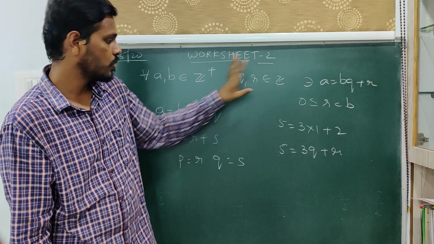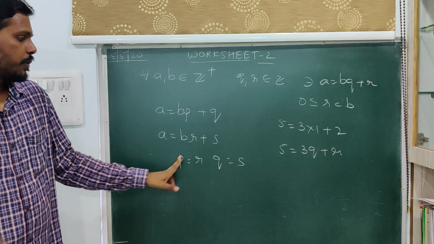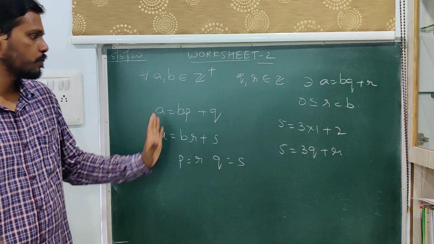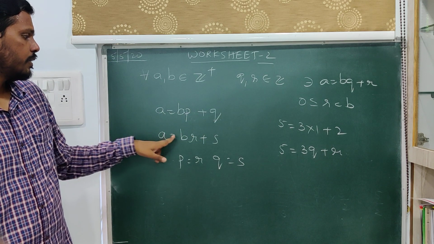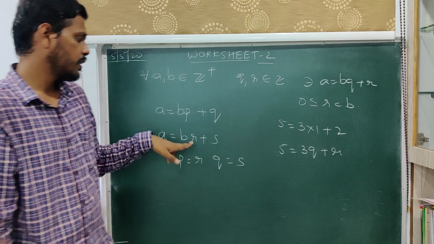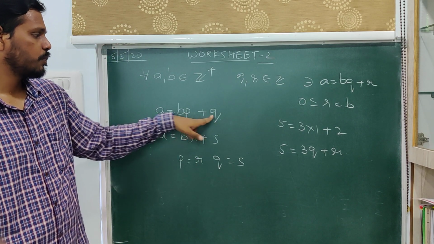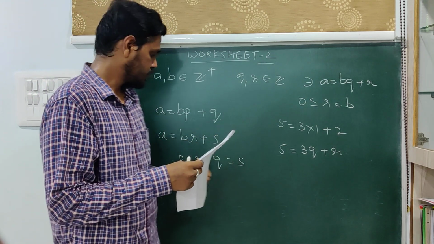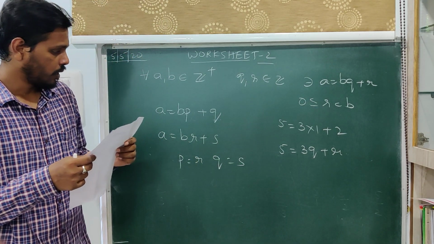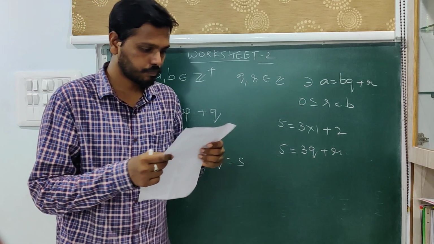So based on this, you can conclude that p is equal to r and q is equal to s, because p and q are unique. If you are writing a in terms of bq plus r, this r and s should be the same as p and q. So that is the way you will write it, and this is the relation: p is equal to r and q is equal to s.